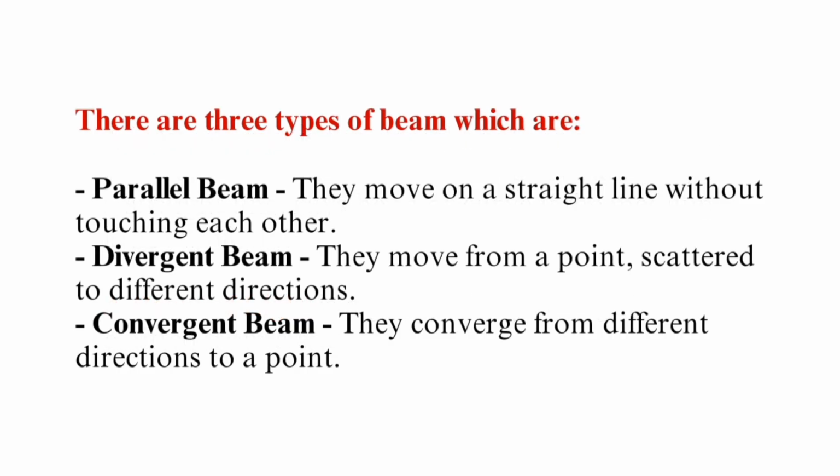We have 3 types of beam, and they are the parallel beam, the divergent beam, and the convergent beam. From the word parallel, they move in a straight line without touching each other. So in subsequent slides, you are going to be seeing the pictorial representation of these types of beam. For the divergent beam, they move from a point and they are scattered to different locations, while for the convergent beam, they converge from different locations to a point.